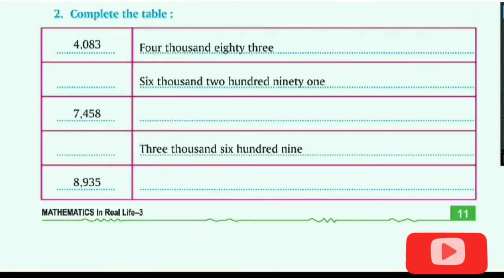See this problem. Complete the table. How are we writing the number? See, 4083 is written here. Now let's solve. If the wording is there, then how will we form the number for it? 6291. Then thousand is there, so that's why 4 digits will come. 1, 2, 3 and 4. Okay, done. Now 6008 said.